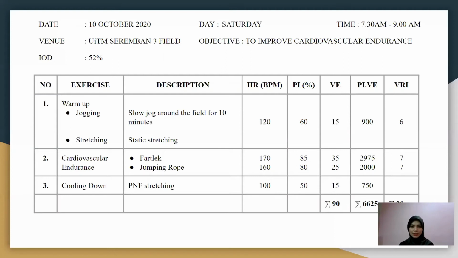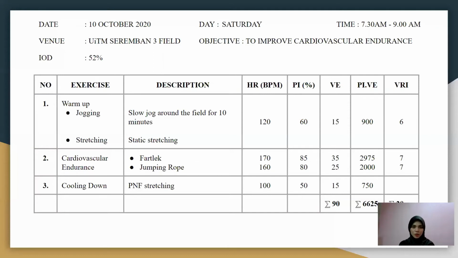Okay, the main activity, which is cardiovascular endurance, we focus on fartlek and jumping rope. For fartlek, the heart rate is 170 beats per minute, PI is 85%, and the duration is 35 minutes. For jumping rope, 160 for heart rate, PI is 80%, and the duration is 25 minutes. Okay, so the main activity we will do for one set each.